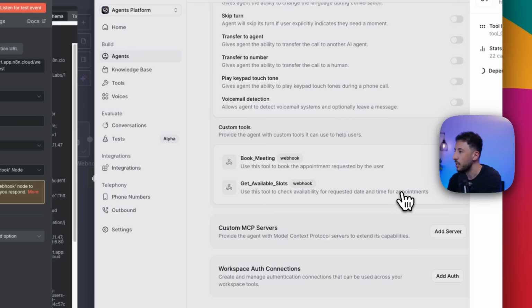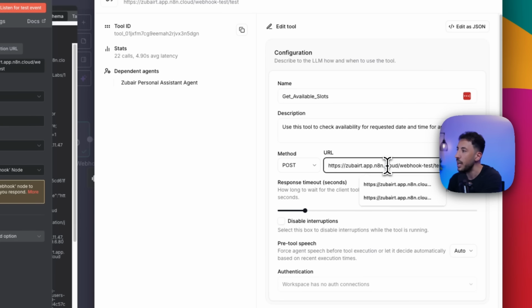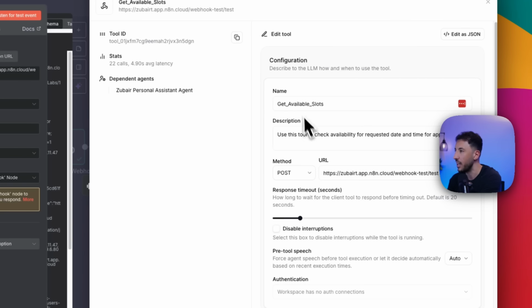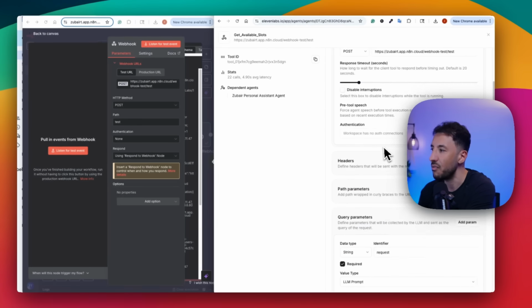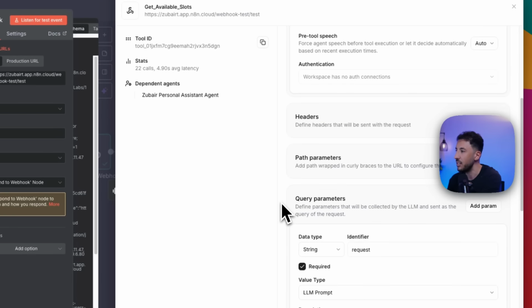Let me click on this get slots. So there you go. I said get available slots, and we're doing post, and we're pasting this webhook URL from here. That's exactly what it is. There's nothing else. The name, feel free to give it a name. I just like to use underscores, but then also give it a description. You say use this tool to check availability of the requested date and time for appointments. Everything else you can leave the same. Just make sure you're pasting this URL right here.